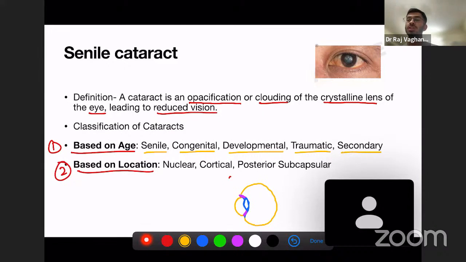This is based on age, and based on location, we have nuclear cataract, cortical, and posterior subcapsular. So these are the 3 types of cataract on the basis of the location in the lens. If the cataract is placed on the nucleus of the lens, that is known as nuclear cataract. If the cloudiness is present only on the cortex of the lens, then it is known as cortical cataract. If it is placed on the posterior subcapsular region of the lens, we'll see each of these types when we study the parts of the lens. Then it will become clear what the types of cataract are and how we classify them.